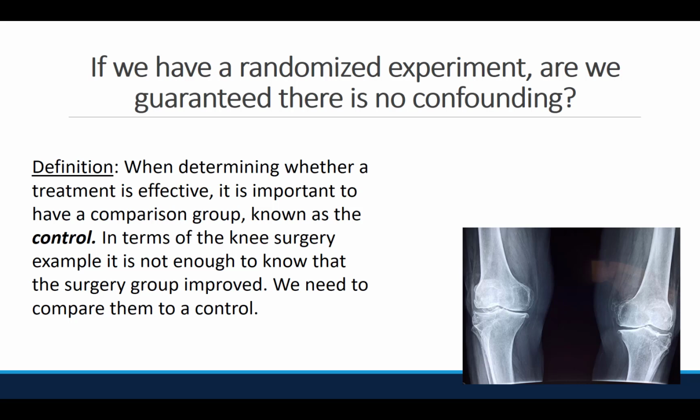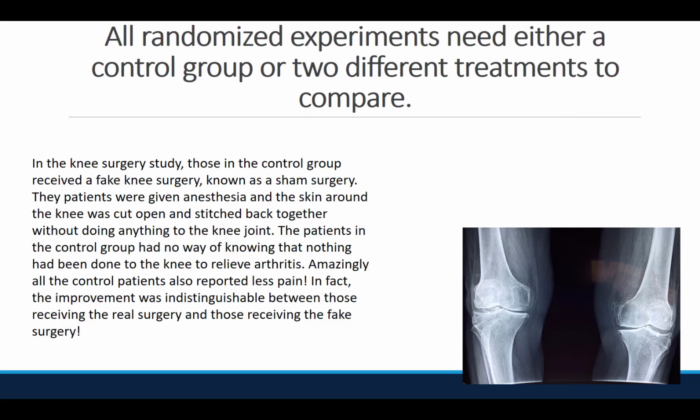When determining whether a treatment is effective, it's important to have a comparison group known as a control. In terms of the knee surgery example, it's not enough to know that the surgery group improved. We need to compare them to a control. All randomized experiments need either a control group or two different treatments to compare. In the knee surgery study, those in the control group received a fake knee surgery, known as a sham surgery. The patients were given anesthesia, and the skin around the knee was cut open and stitched back together without doing anything to the knee joint.